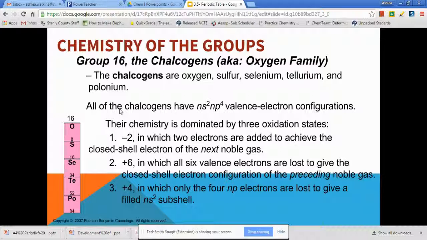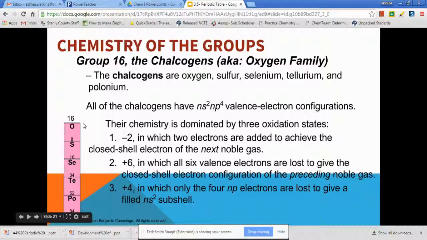So their chemistry is dominated by three oxidation states. -2 is the one we tend to get here, and this is when oxygen or sulfur gain 2 electrons to get that outer octet. It shows on here that +6, where all valence electrons are lost. However, we don't really like to do that, because that's a value we'd rather not have. And then +4, where only 4 electrons are lost, and it gives a full s orbital.